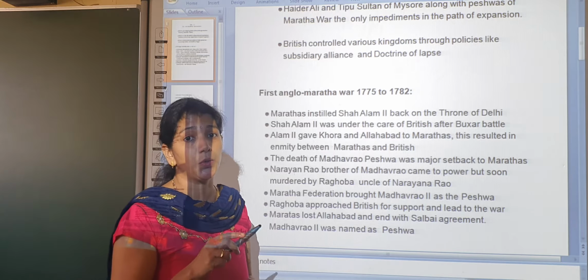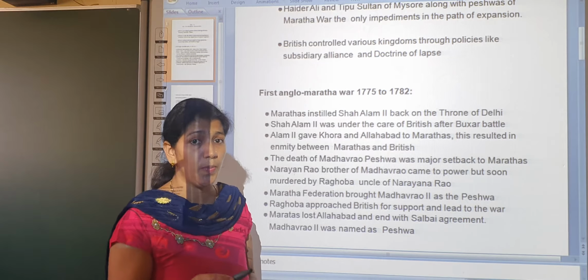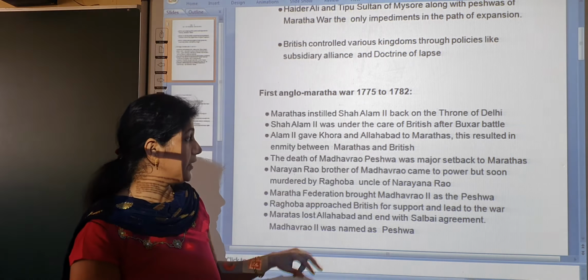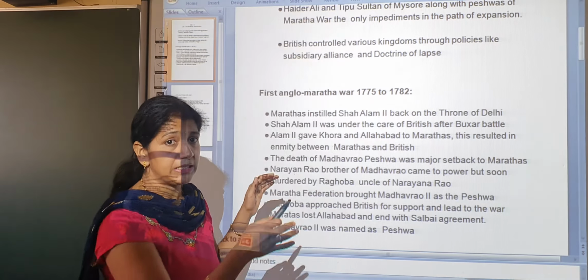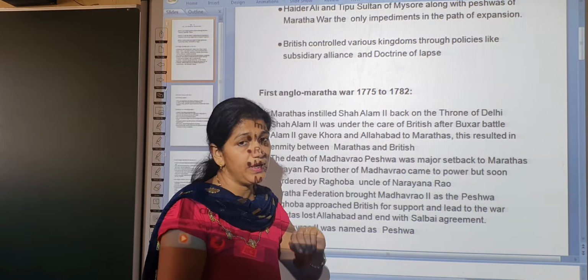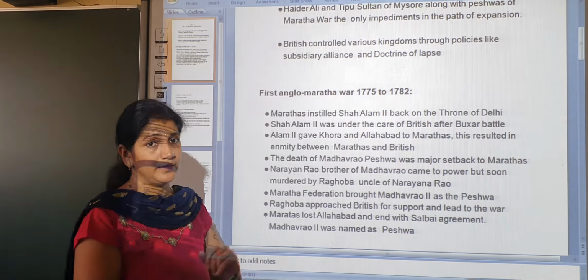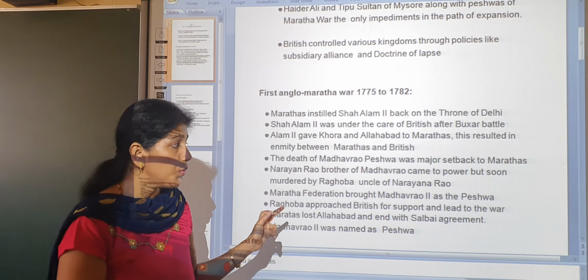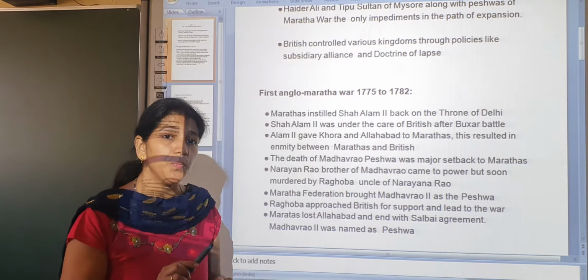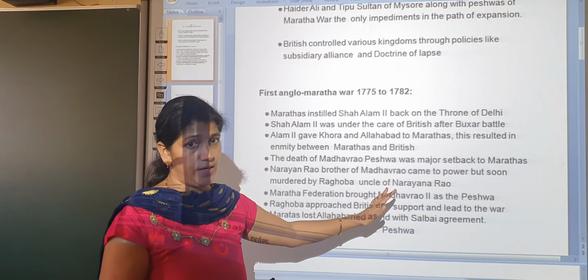His uncle Raghunatha, also called Raghuba, killed him. When Narayan was killed by Raghuba, the condition of the Marathas once again became very weak. Why did Raghunath Rao kill Narayan Rao? Because Raghunath Rao, or Raghuba, wanted to become the Peshwa of the Marathas.